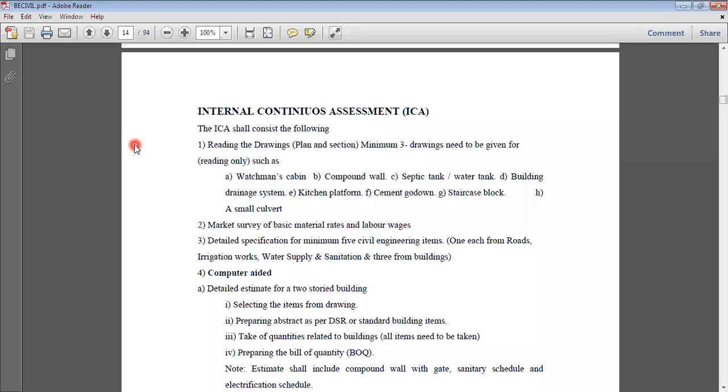Now most of the fresher engineers dealing with the execution work of civil structures, while working on the site at their initial stages, are just completing the work with respect to the plan. But completing the work with respect to the plan requires basic knowledge about the drawings. So whatever drawings you are going to face in your future, you should be able to identify each and every parameter of the drawing. You should be able to recognize what things are given in that particular drawing, and accordingly you can start your execution work.